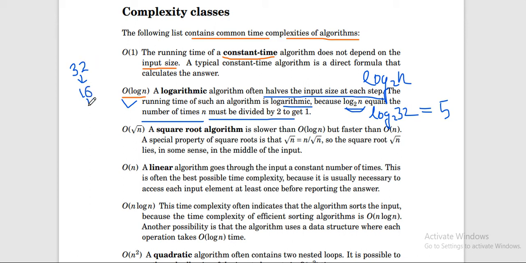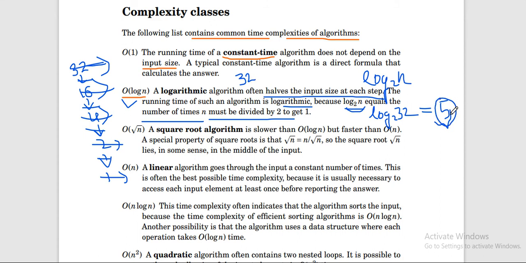In the next step it will become 8, then 4, then 2, and then 1, right? So for 32 it will run, for 16 it will run, for 8, for 4, for 2 and for 1 it will run. So how many times? Only 5 times. So we are taking input 32, but the loop is running only 5 times. That's why this is your log n logarithmic algorithm.